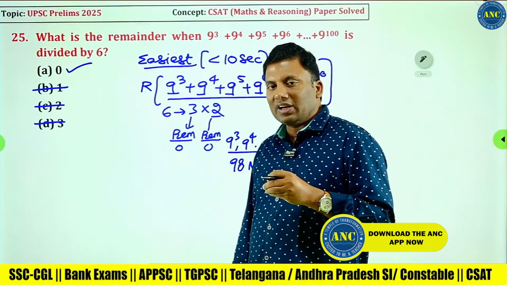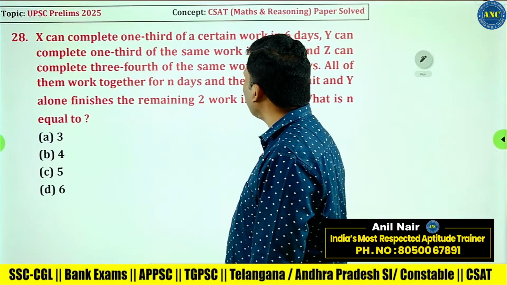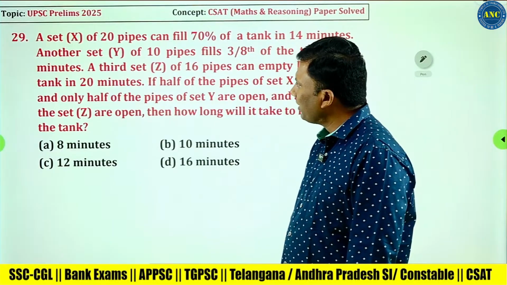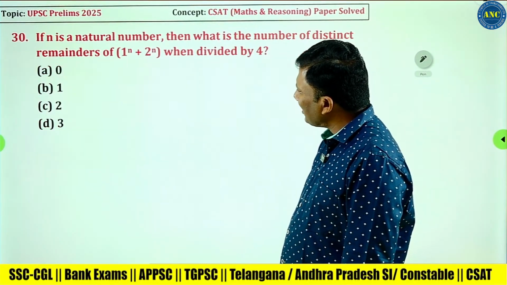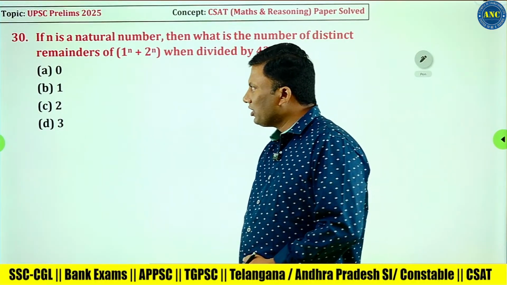So, an even number is always divisible by 2. Two arithmetic questions are there. Okay, we will solve one more remainder question, then we will solve two arithmetic questions.